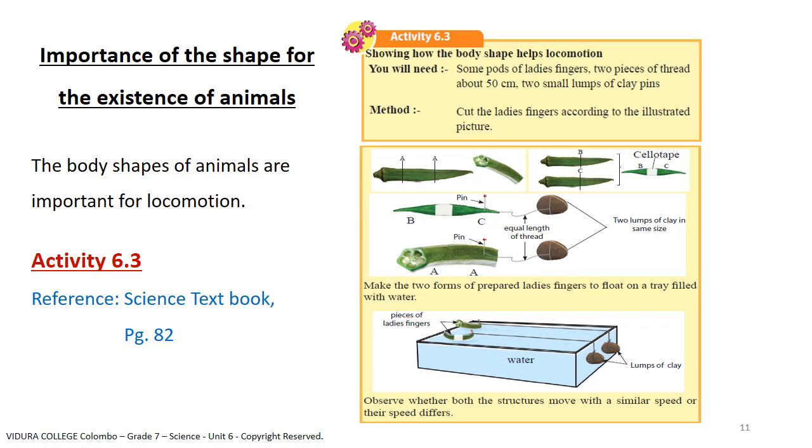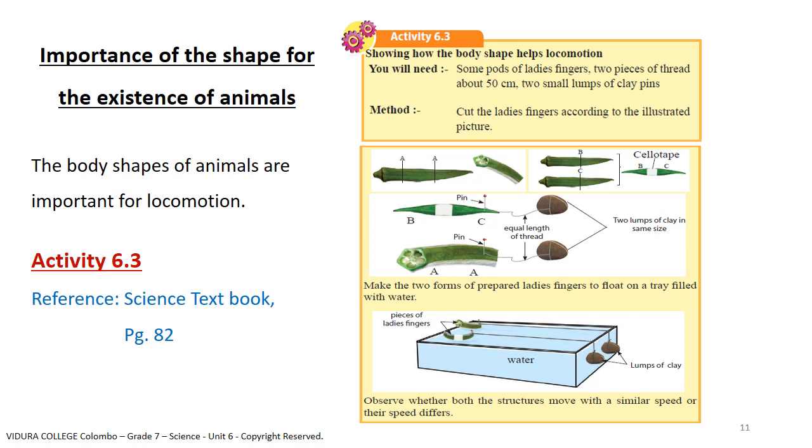Let's do a simple activity to identify the importance of the shape for the existence of animals. You will need some pods of ladies' fingers, 2 pieces of thread about 50 centimeters, 2 lumps of clay and pins. First you have to get 2 pods of ladies' fingers and cut the end parts of them. Then keep them attached and tie using some sellotape.